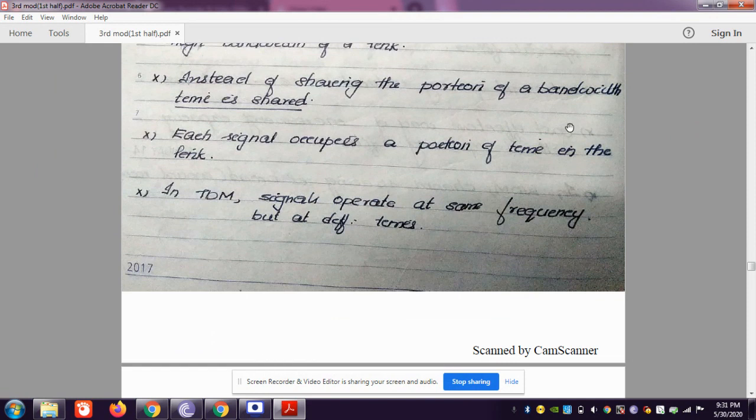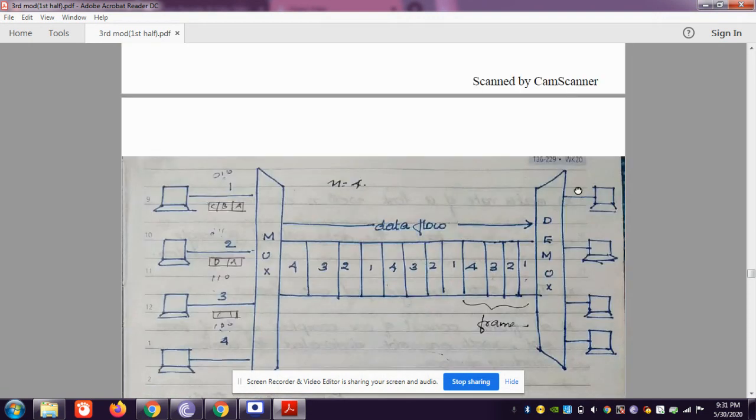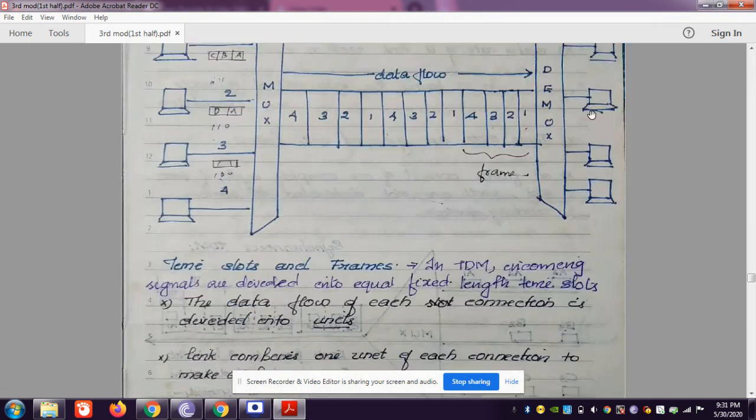So in TDM, signals operate at the same frequency but at different times. We are using the same frequency but different times are used. This is how we are using the TDM technique. In the TDM technique, as in the previous techniques, we have the mux part and the demux part. Here, the time slots and frames are arranged.